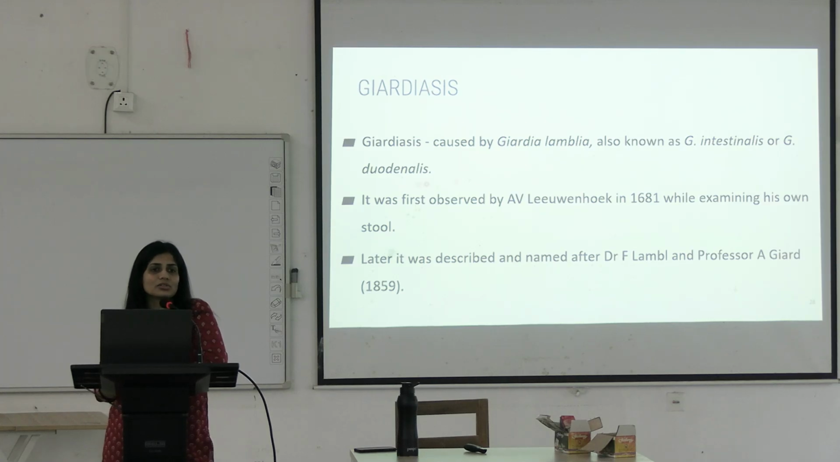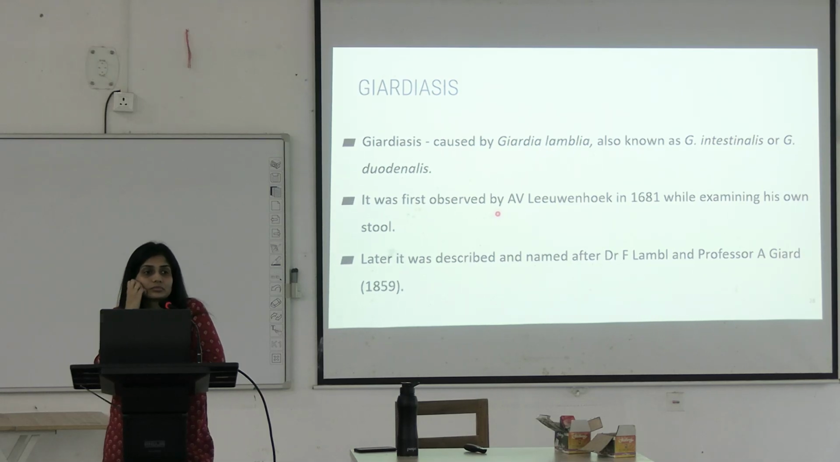Giardiasis is the disease that is caused by Giardia lamblia. 2 species are known, intestinalis and duodenalis, easy to remember based on the names of your organs. It was first observed by Leeuwenhoek. Who was Leeuwenhoek? Who invented the microscope? So he first observed it in his own stool sample. Later it was described by Lamble and Giard, and that's why it was named Giardia lamblia.